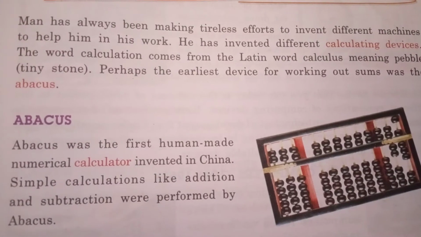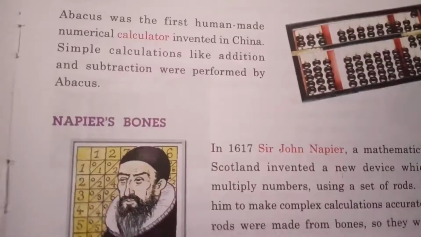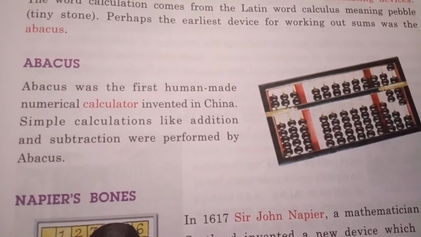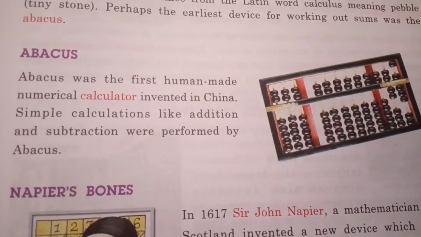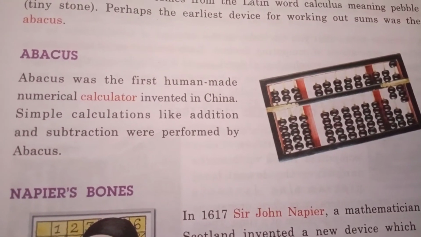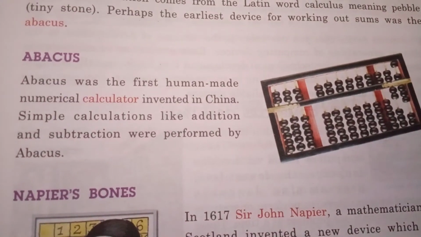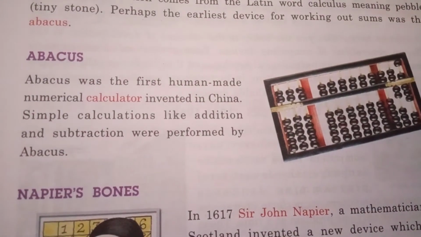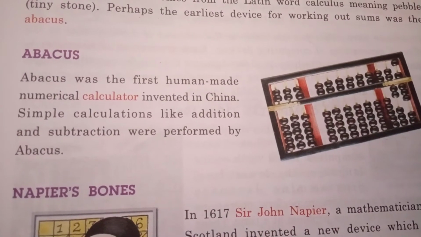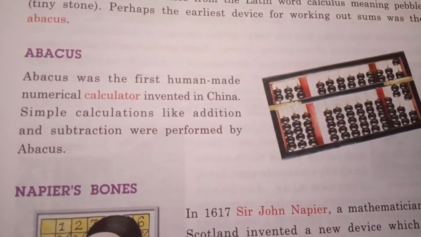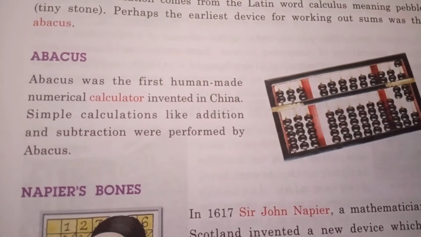You know, students, abacus is a calculating device. To make calculations we use abacus. Now, abacus was the first human made numerical calculator.